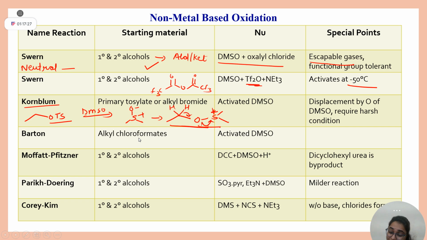And at last, you will get to this key intermediate. This is your key intermediate, yes or no? After reaching this point, the last step is that base will abstract this proton and you will get the aldehyde. I hope I am clear. And this is not DMS, this is DMSO, so it is my mistake. For example, NCS is N-chlorosuccinimide. Yes or no?